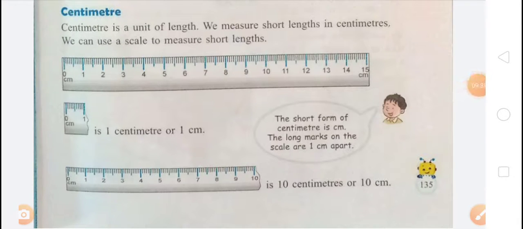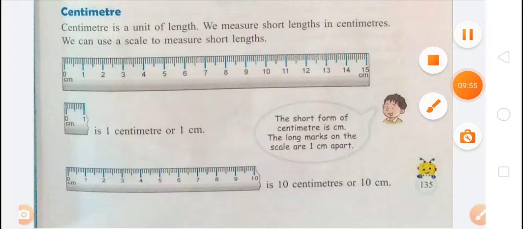And now the next unit is meter. Meter is a bigger unit of length, and the short form of meter is m. We use meter to measure long lengths such as the length of a blackboard, a cupboard and a bed. We use a meter scale or measuring tape to measure length.